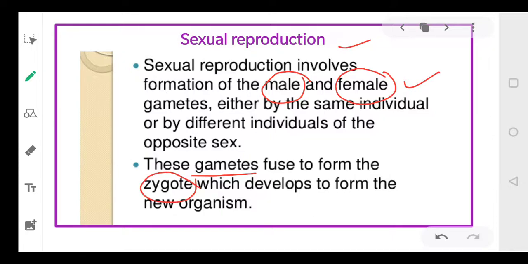So we can differentiate between asexual and sexual reproduction. In asexual reproduction, only one parent is required, while in sexual reproduction, two parents are required. In that, there is no gamete formation. Here gametes are formed, and then the fusion of gametes will occur, which will form the zygote.